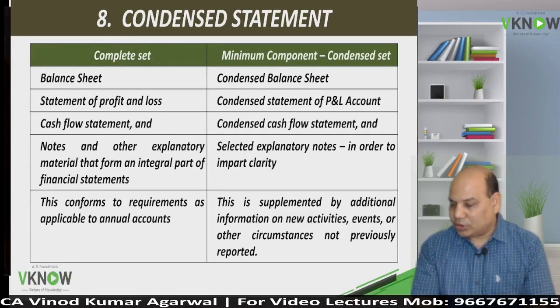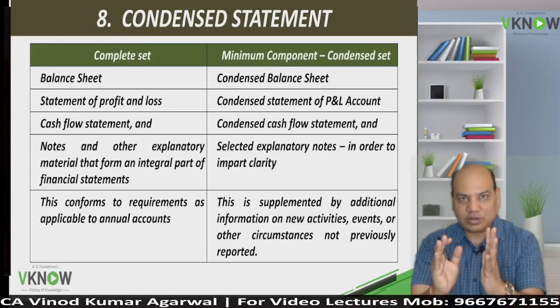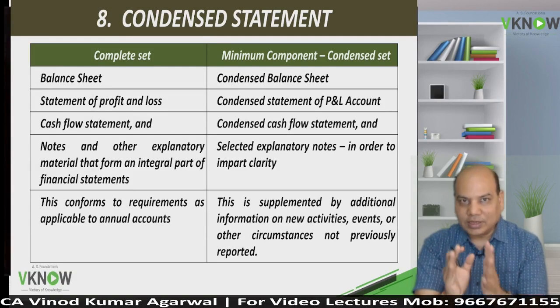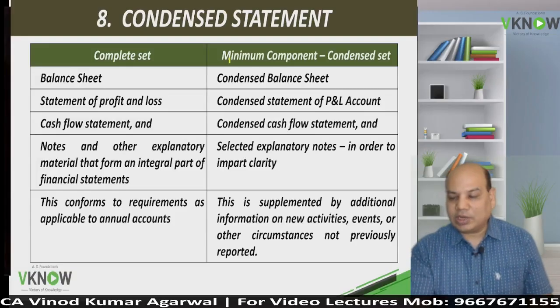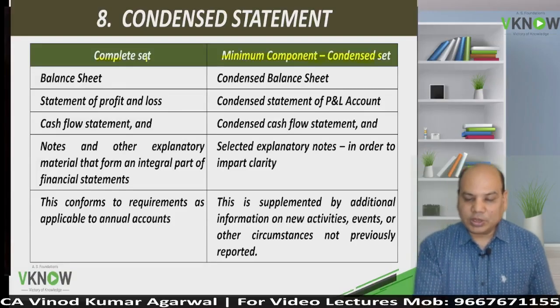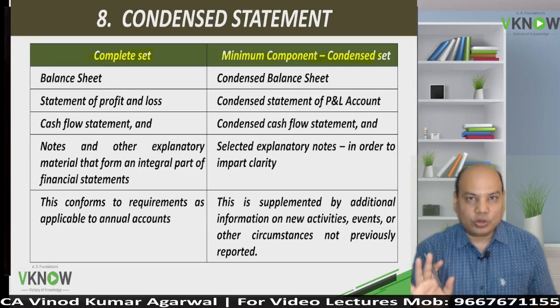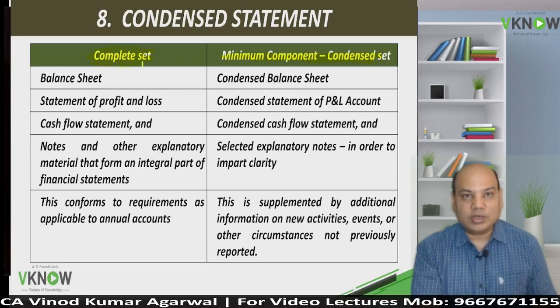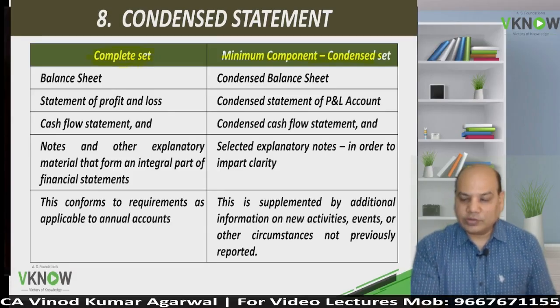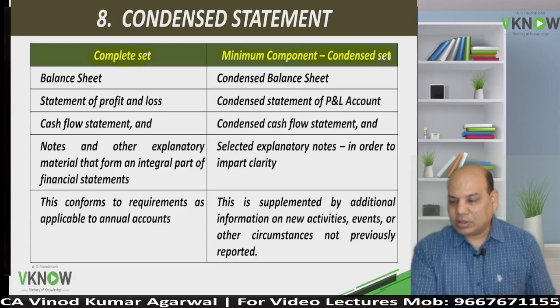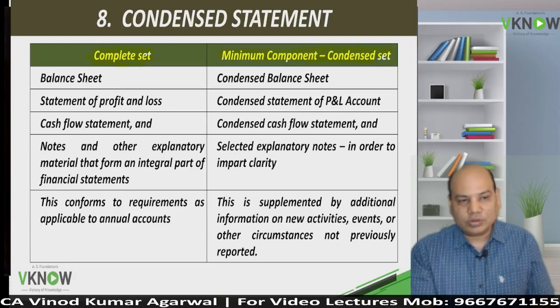Okay, so then we have made a comparison between what is complete set and what is condensed set. Minimum requirement is condensed set. Complete set can also be followed, but that will consume more time and more effort. Hence, practically, most companies, given a choice, would prepare minimum component, okay, condensed.